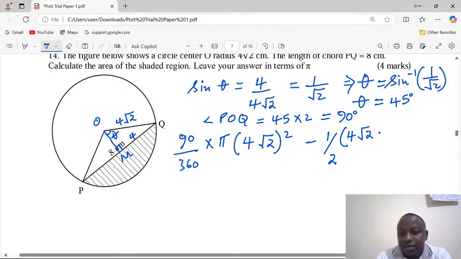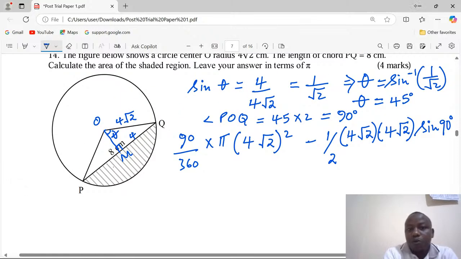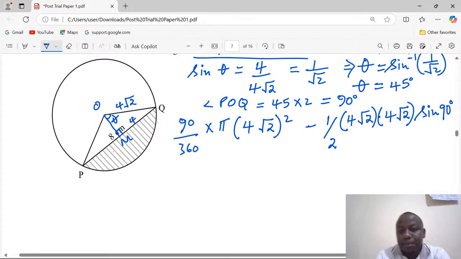The other side, which is b, is also 4 root 2, times sine of the angle at the center, sine 90. The value of sine 90 is 1. Remember, pi is not supposed to be substituted according to the instruction. We are leaving our answers in terms of pi.